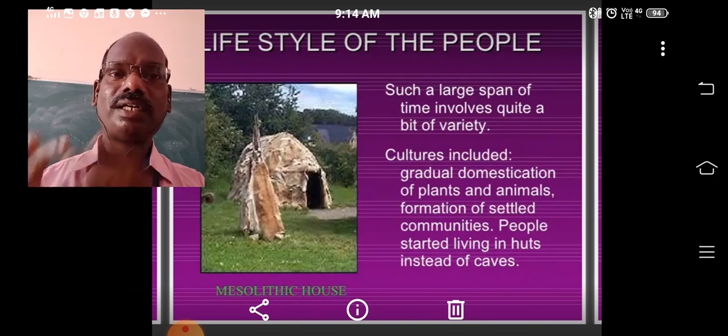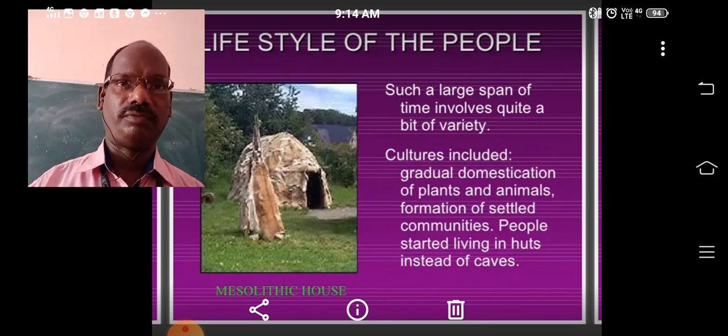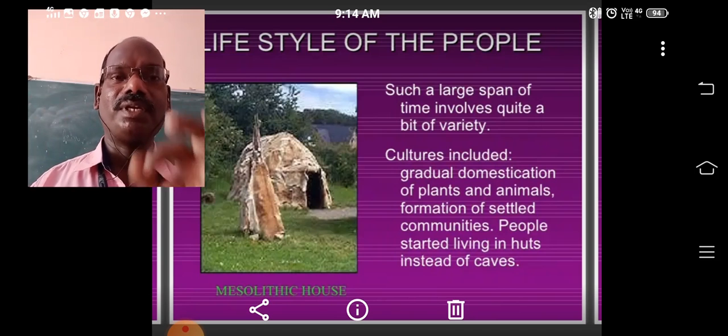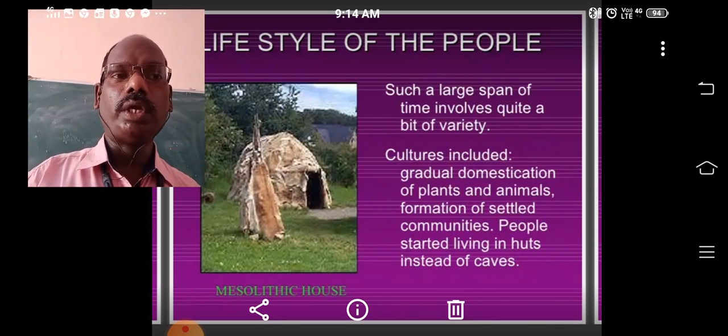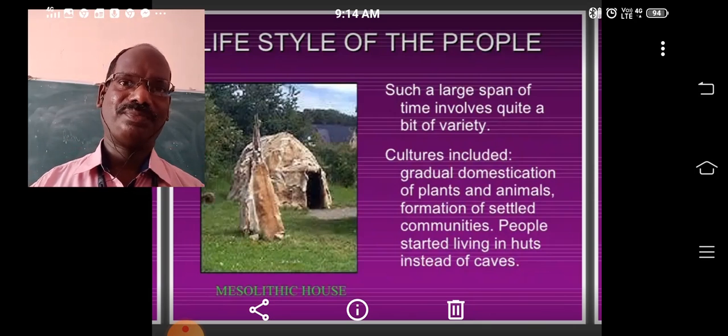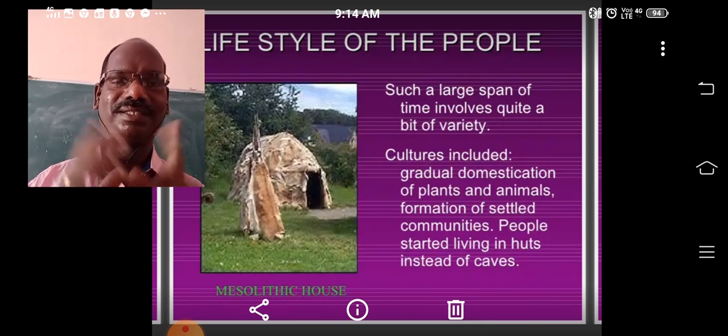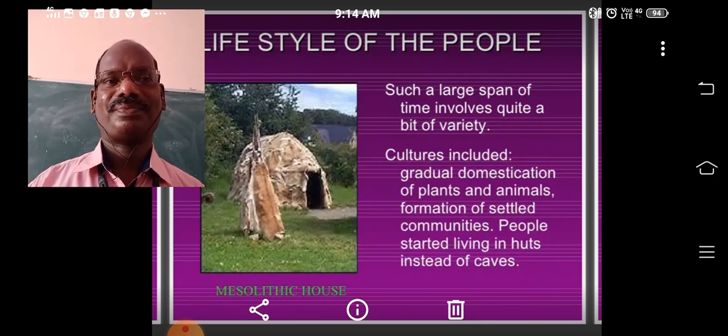So he started the cultivation and settled nearby the cultivated land itself. That is the beginning of the settled life. So the nomadic man now turned into a settled community. Another cultural change.